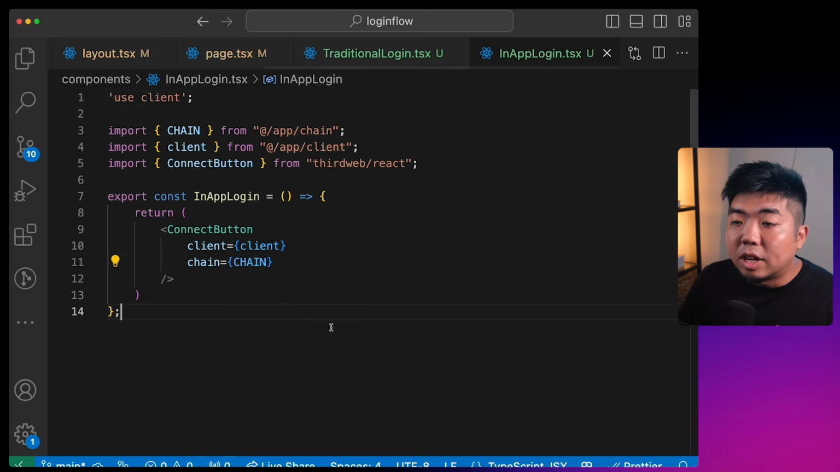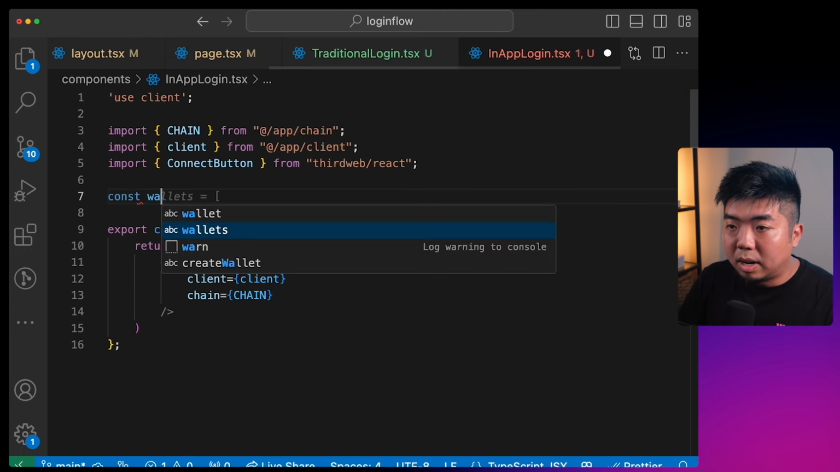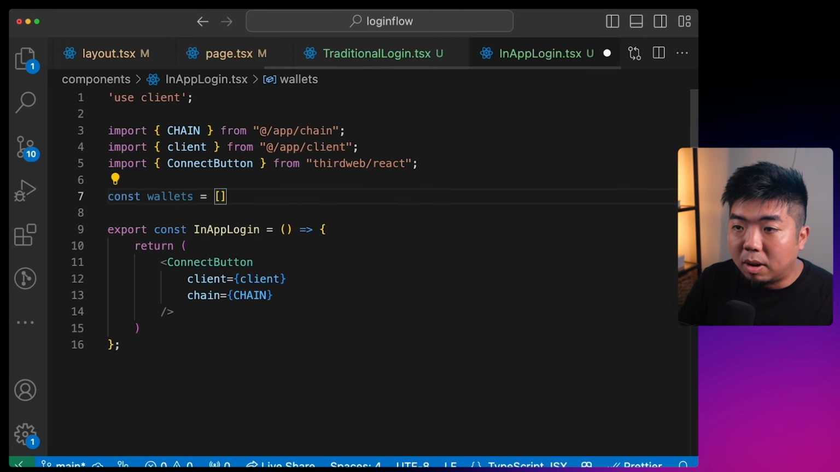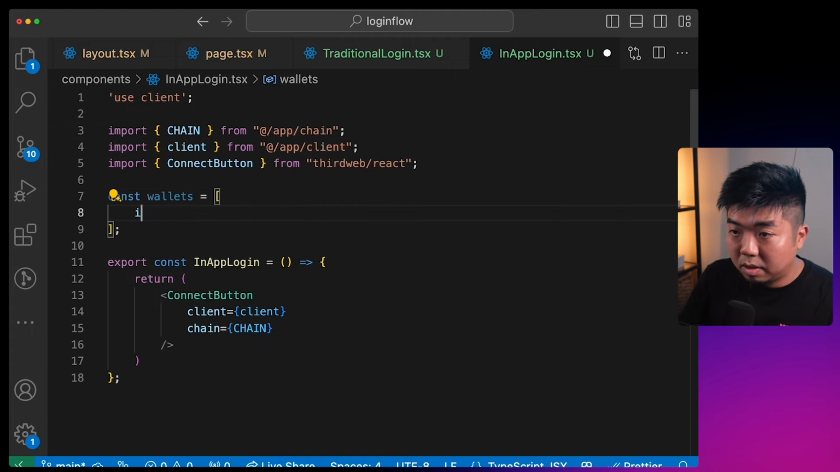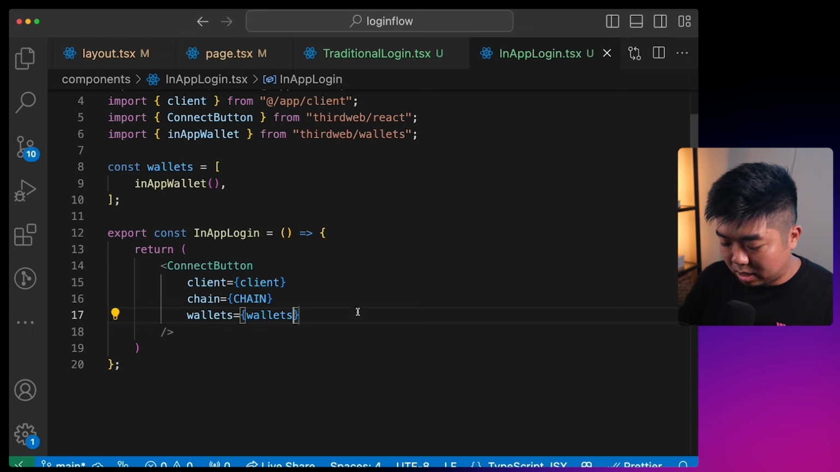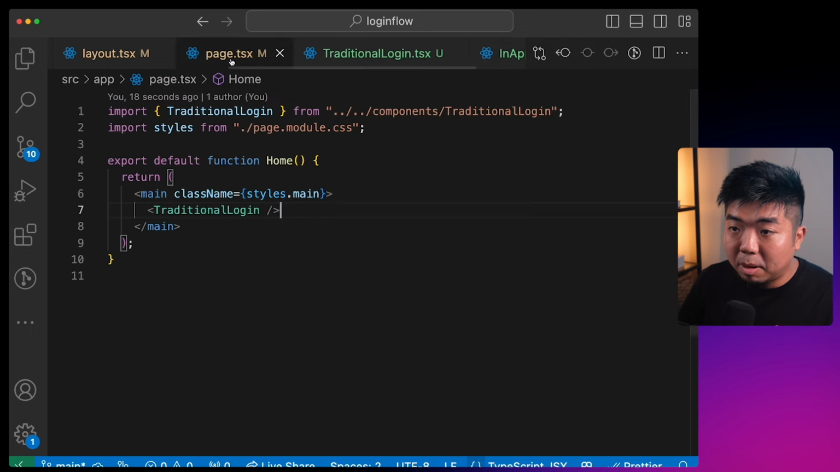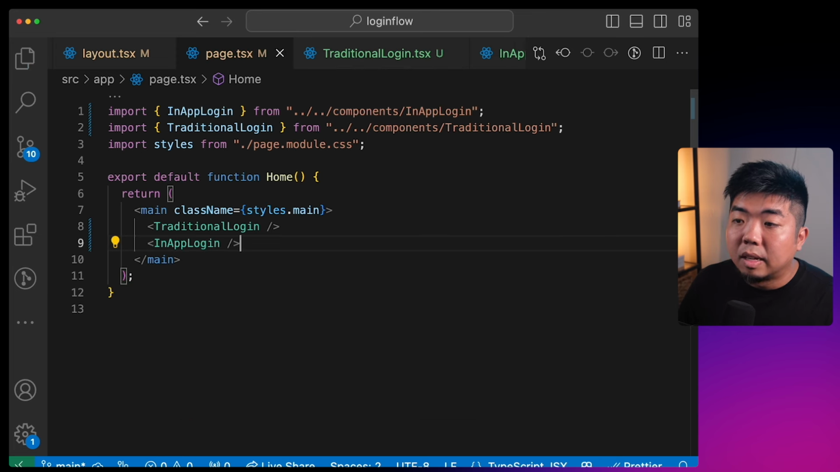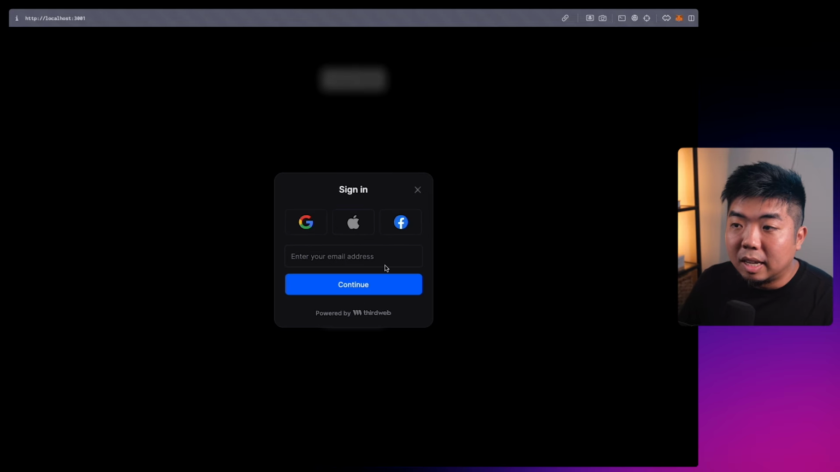Just like how we added the custom wallet, we can specify the wallets that we want to show here. So let's say wallets again. This time, all we're going to do is get our in-app wallet. And that's it. We'll come back to pages. We will add in our in-app login. Save that, come back. And there you go. We have this button here, allowing a user to sign in with a social login or email.